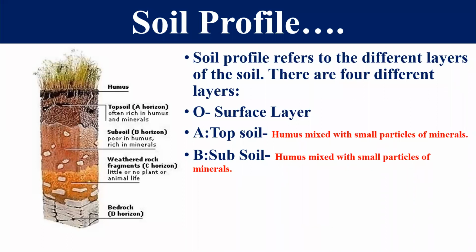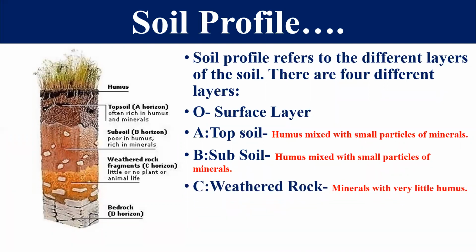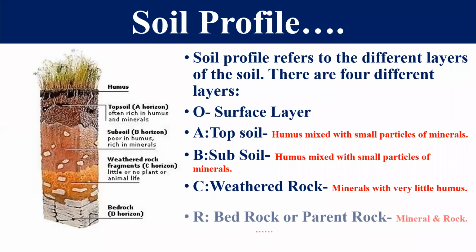So A and B are the most important layers, because A and B have the humus content. A layer has rich humus content, but B horizon has poor humus content, right? Now C is the weathered rock, which has minerals with very little humus. Here you will find minerals, with very little humus also, right?